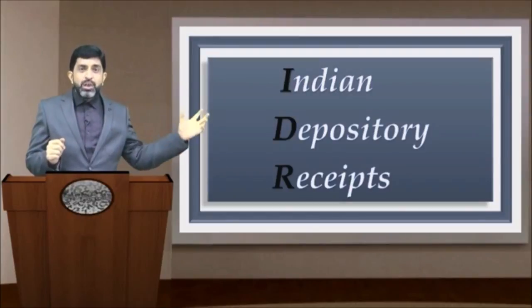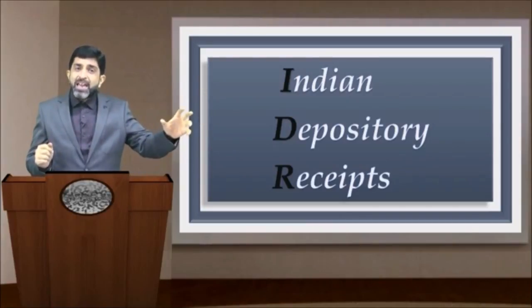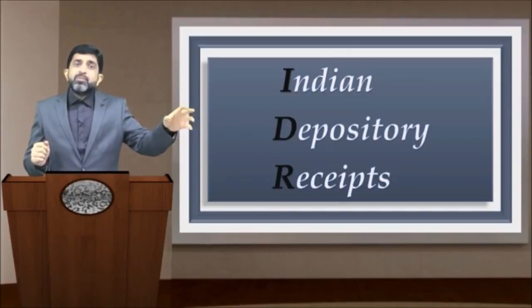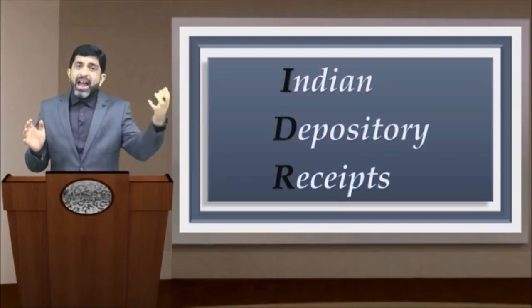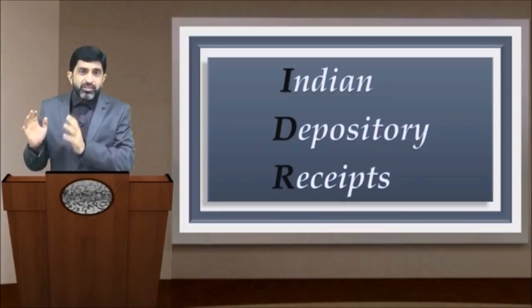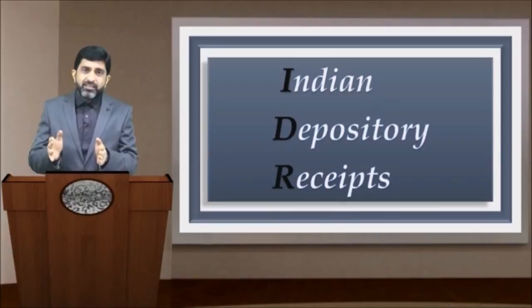That means issuing company will be issuing the shares, and those shares will be lying with the custodian in the same country. That custodian will be the agent of the Indian Depository Bank, and when it provides acknowledgement to the depository bank, the depository bank will accordingly issue IDRs.